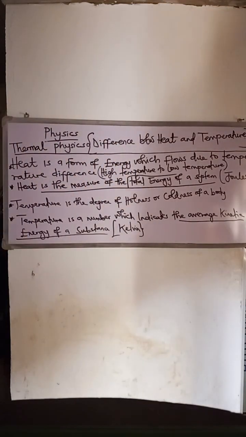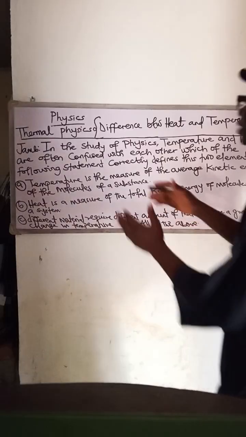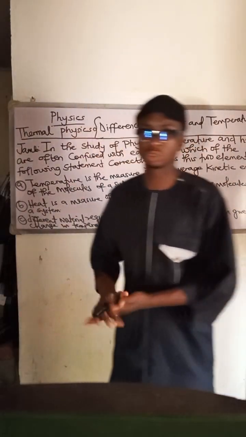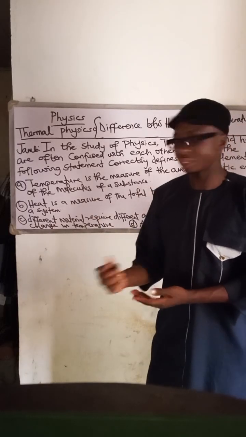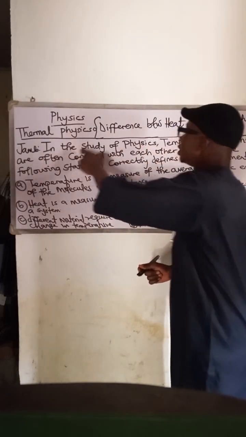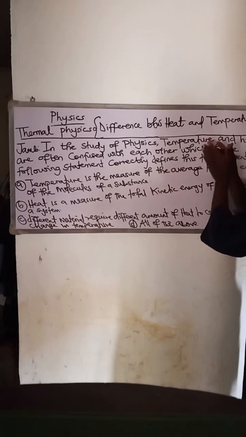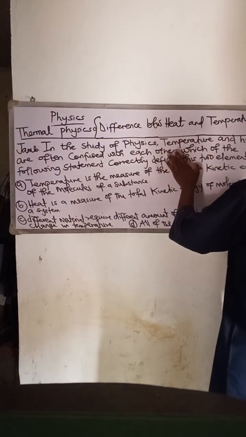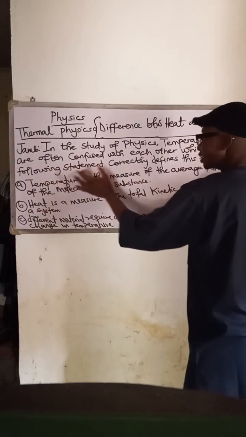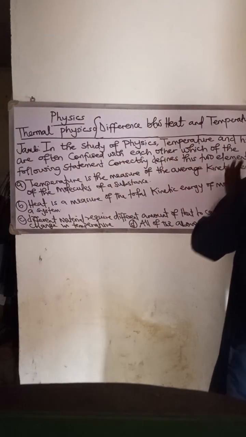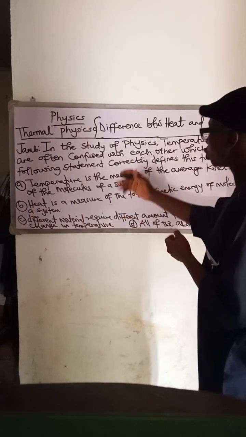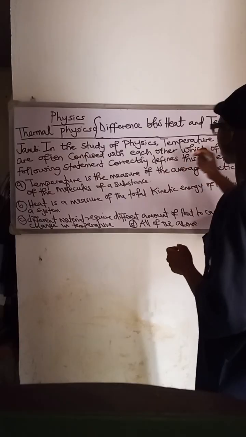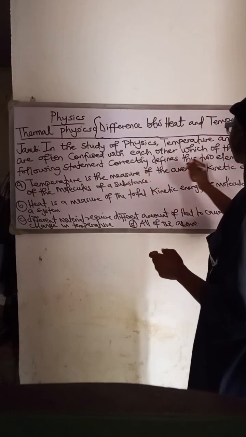Now let's look at this past question under the difference between heat and temperature. It's a JAMB past question. I usually see questions repeated on this. It says, in the study of physics, temperature and heat are often confused with each other. Which of the following statements correctly defines these two elements?